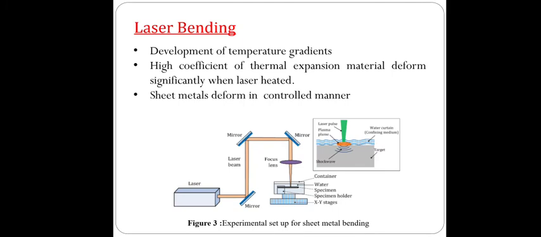Now also see the experimental setup for sheet metal bending. The materials are formed due to the development of a temperature gradient through the material thickness, which induces stresses due to the differential expansion of adjacent layers that are at different temperatures.